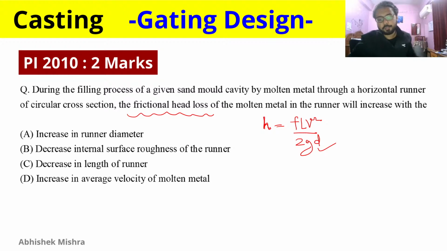No, it will decrease the frictional head loss. Will a decrease in internal surface roughness increase it? No, we have to increase the roughness to make more friction, so that head loss increases. Decrease in length of the runner, again no, H is directly proportional to L. So if the frictional head loss is to be increased, we want our length to be increased.